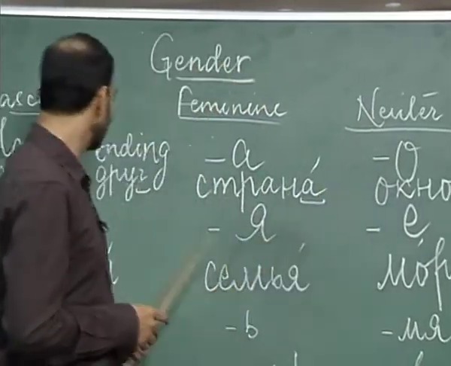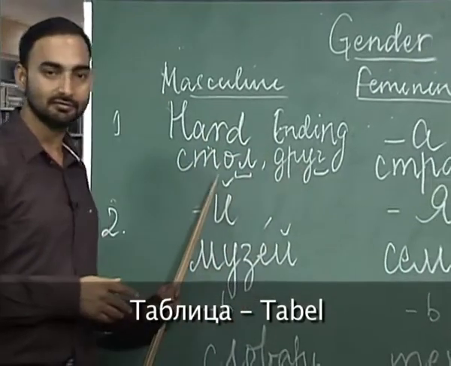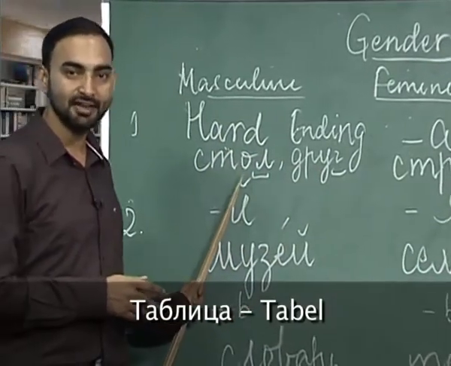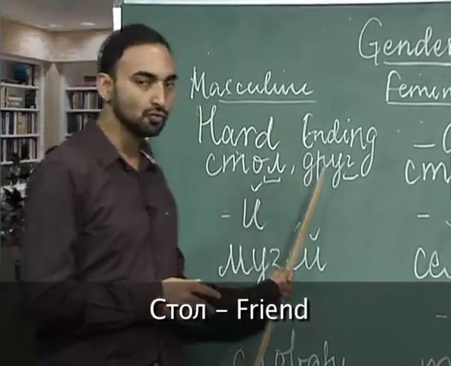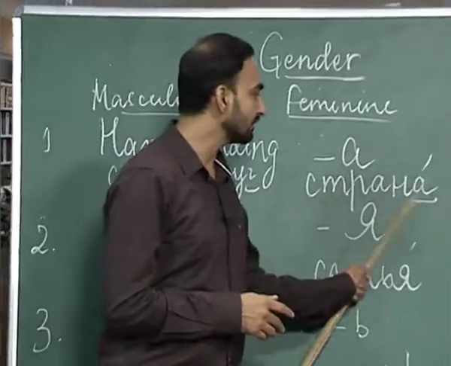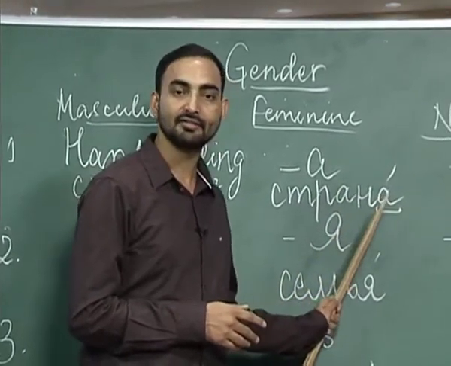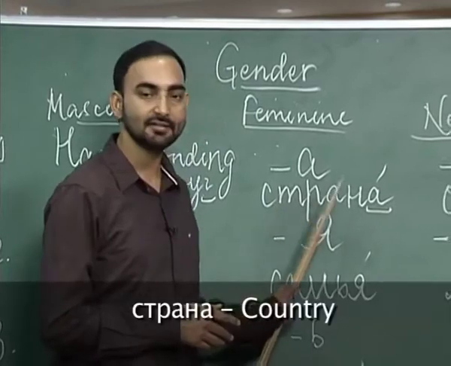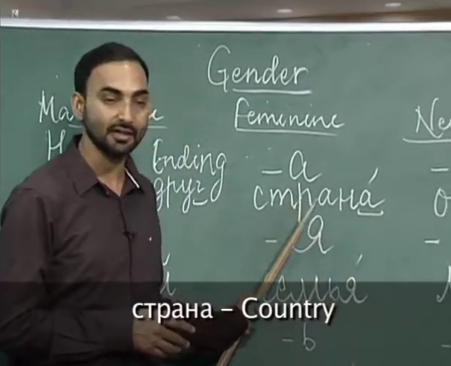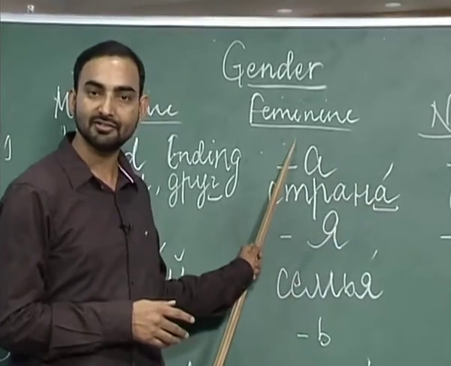For example, stol. You already know this word, this means table. Druk is friend. Strana, as you can see the last a is stressed, that is why it is pronounced as strana. Strana is country and it ends with an a, that is why it is a feminine gender noun.